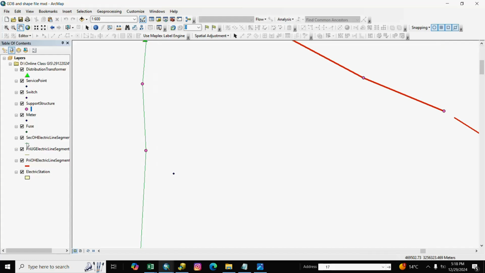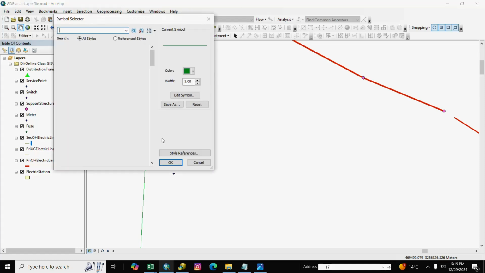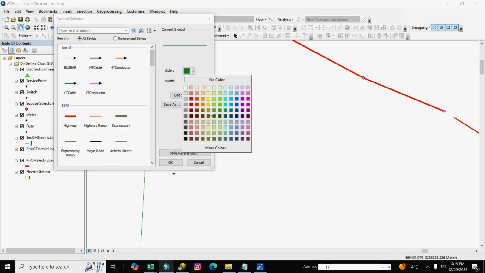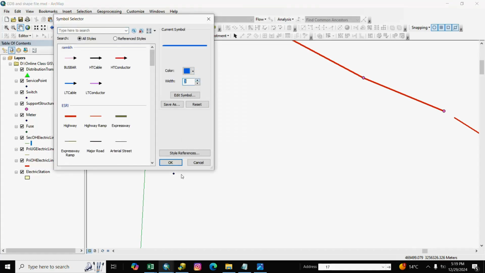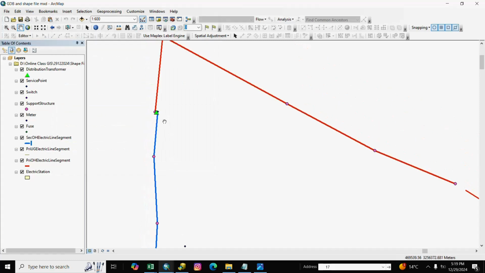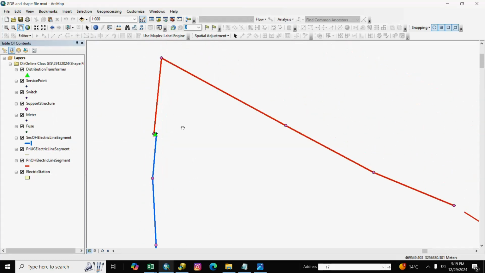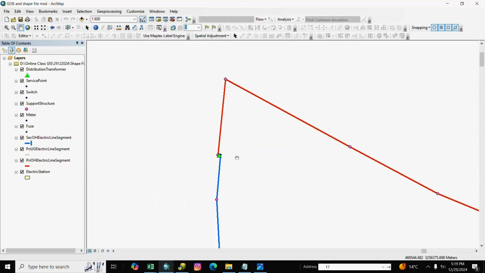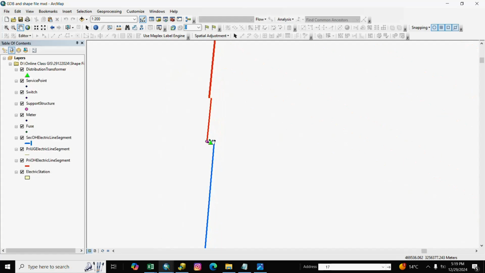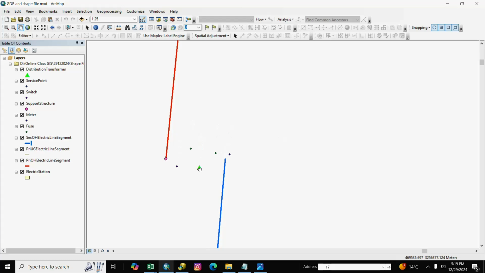Here is the overhead secondary OH electric line segment we also make, and here is the pole, and you see here the DTR point and some other points.